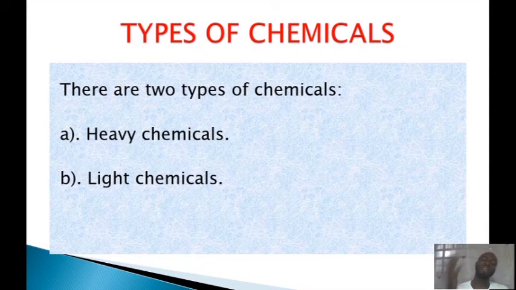Okay, how many of you have perfumes or body spray? You see that as little as it is, they sell it for thousands of naira, some 2,000, some 5,000, some 15,000, depending on the amount of money you have. These chemicals are produced in little quantities, and the prices are higher than that of heavy chemicals. You see your dad will go out with a jerry can and fetch a gallon of petrol for just 1,000 something. But just one small bottle of perfume costs some thousands of naira.